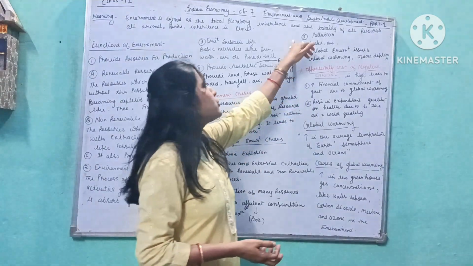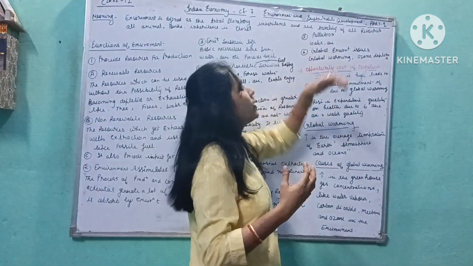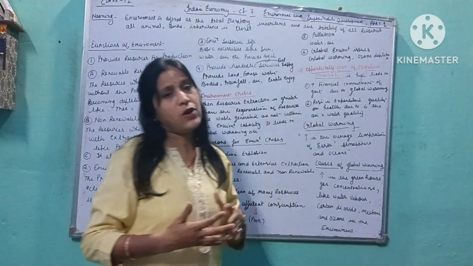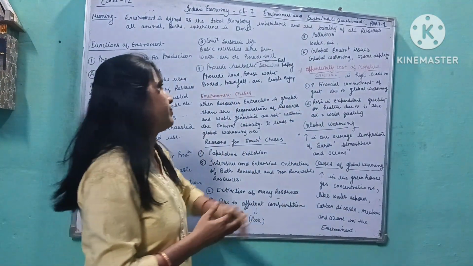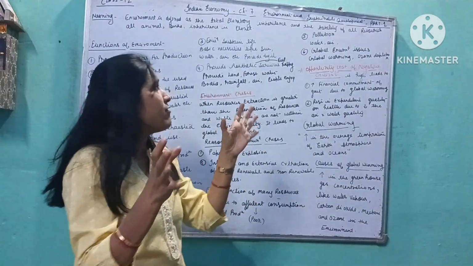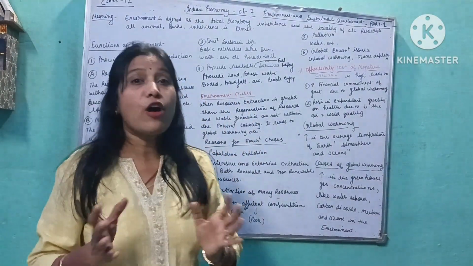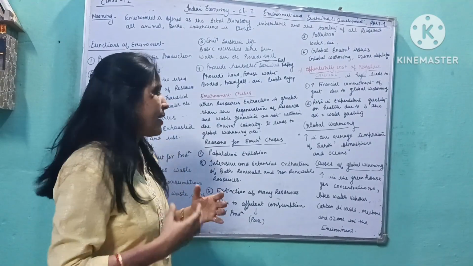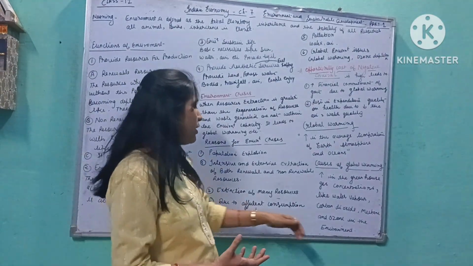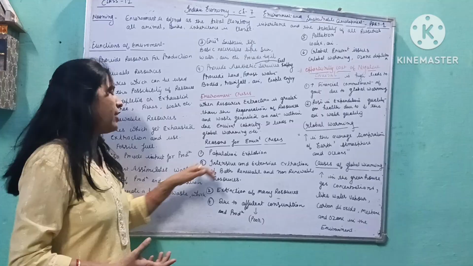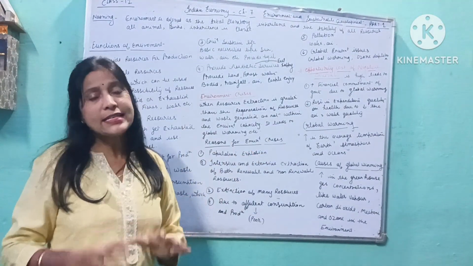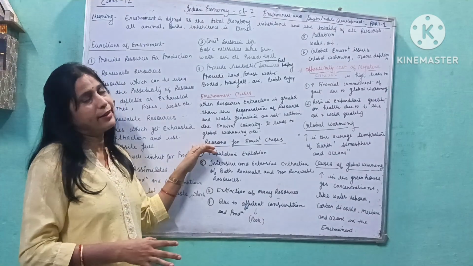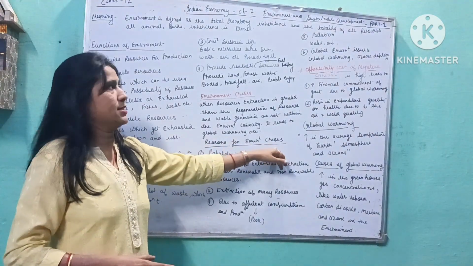The next one is pollution, the different types of pollution: water, air, land, noise. This is also a cause of the environment crisis. The next is global environment issues like global warming and ozone depletion by different gases like nitrogen, methane, ozone. This is also a reason for the environment crisis. It is a very serious problem for our economy. We have to think about that and reduce the environment crisis.